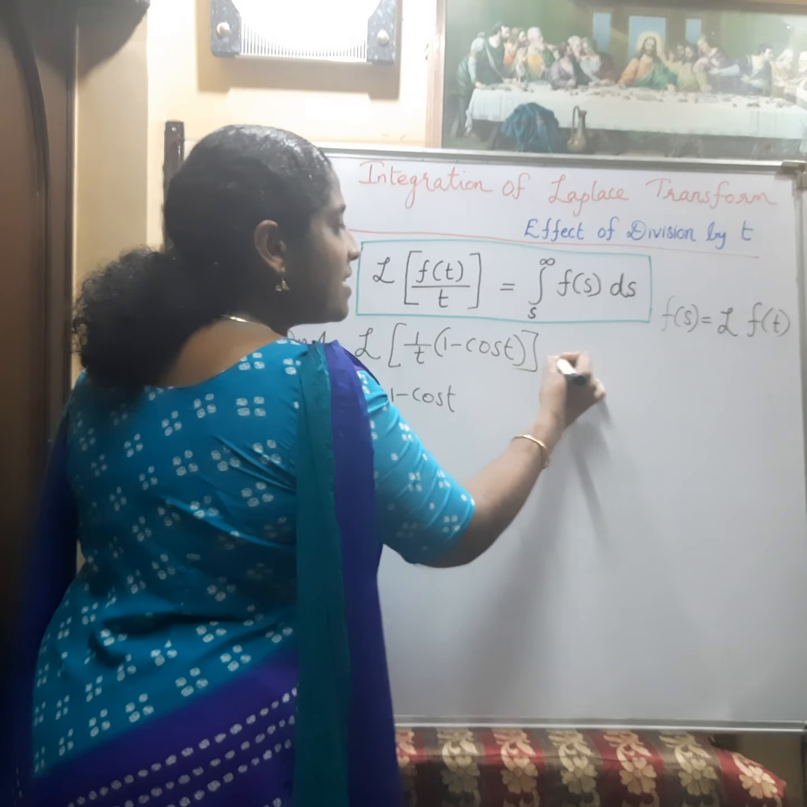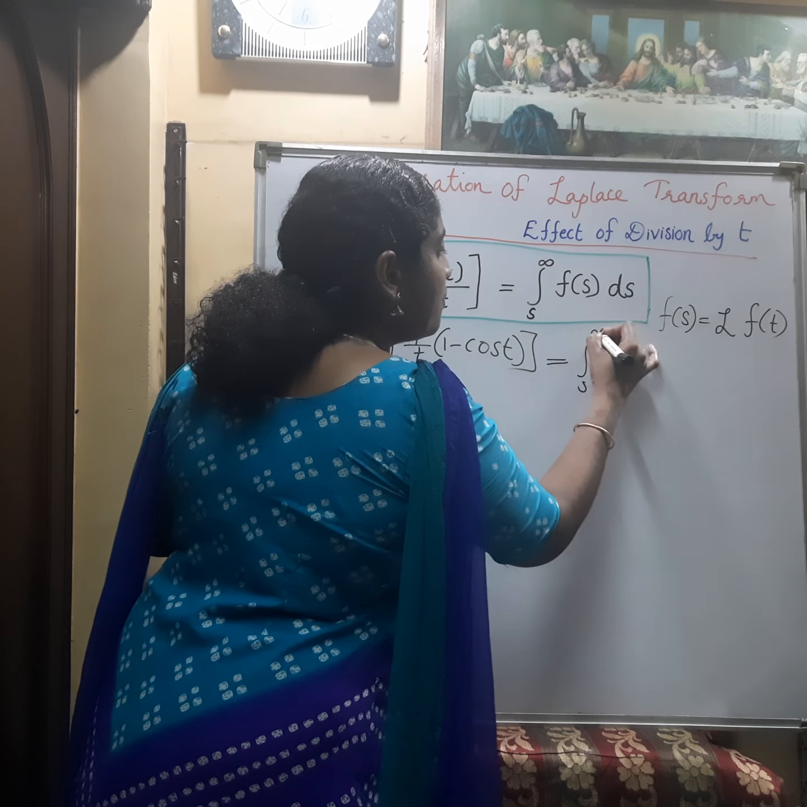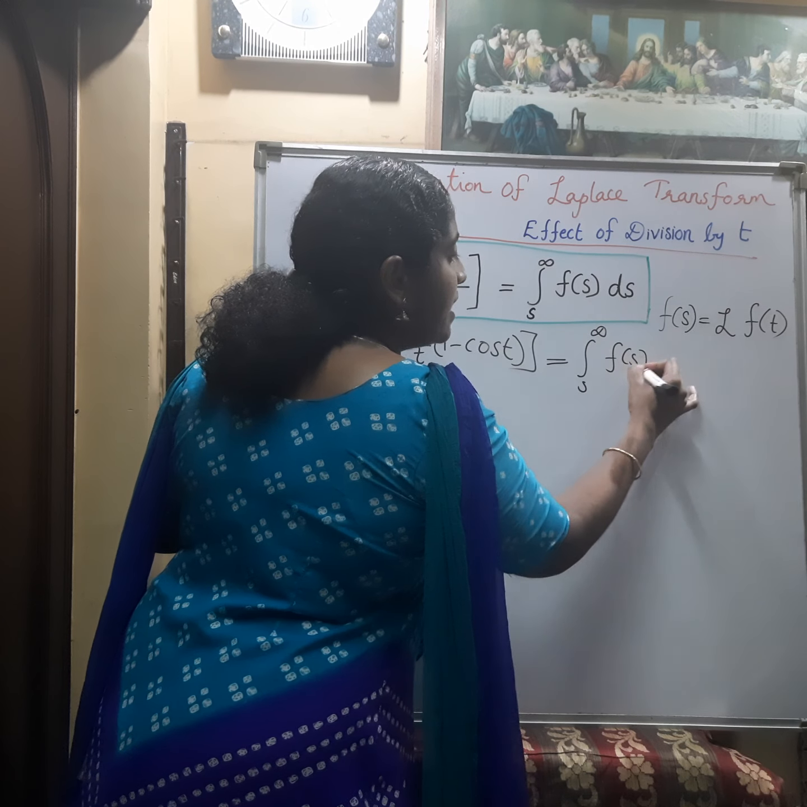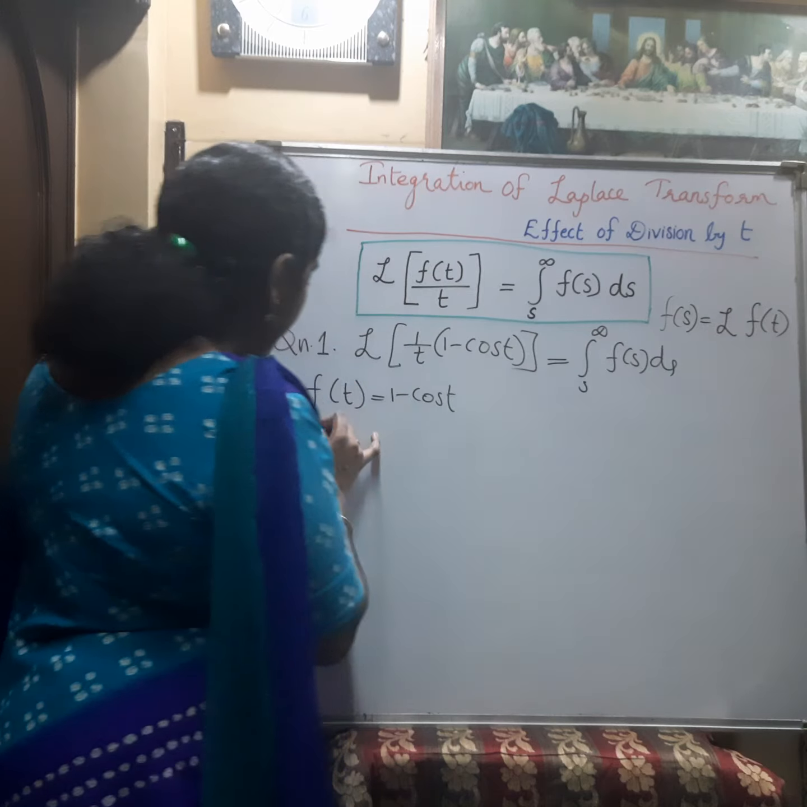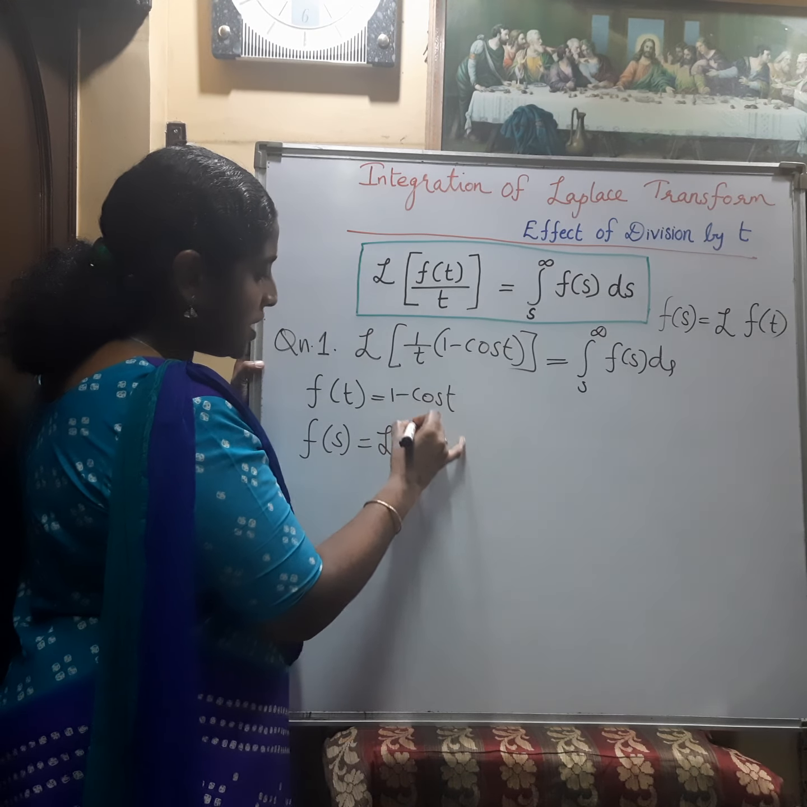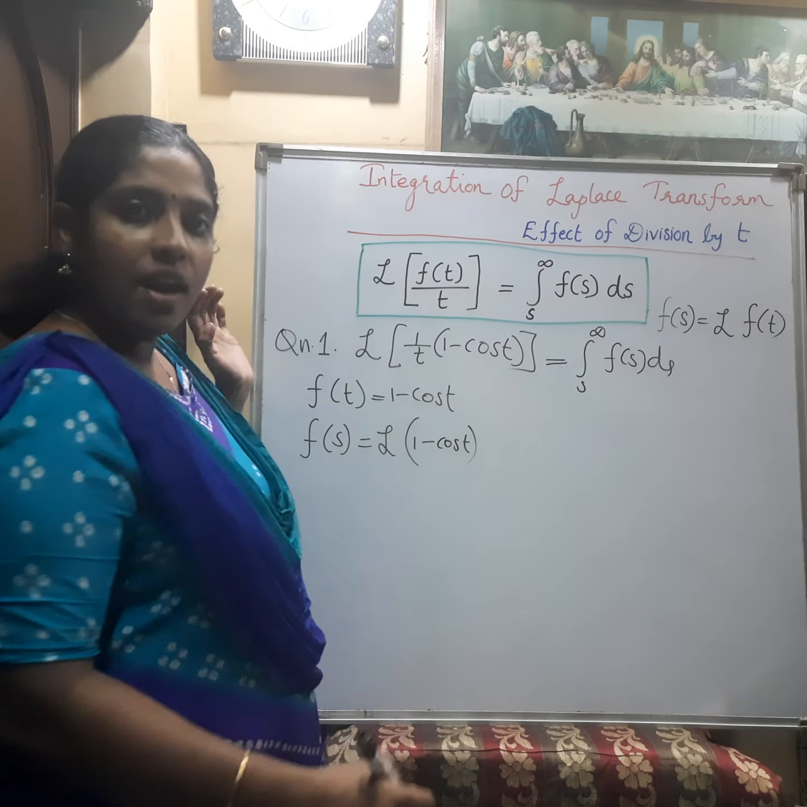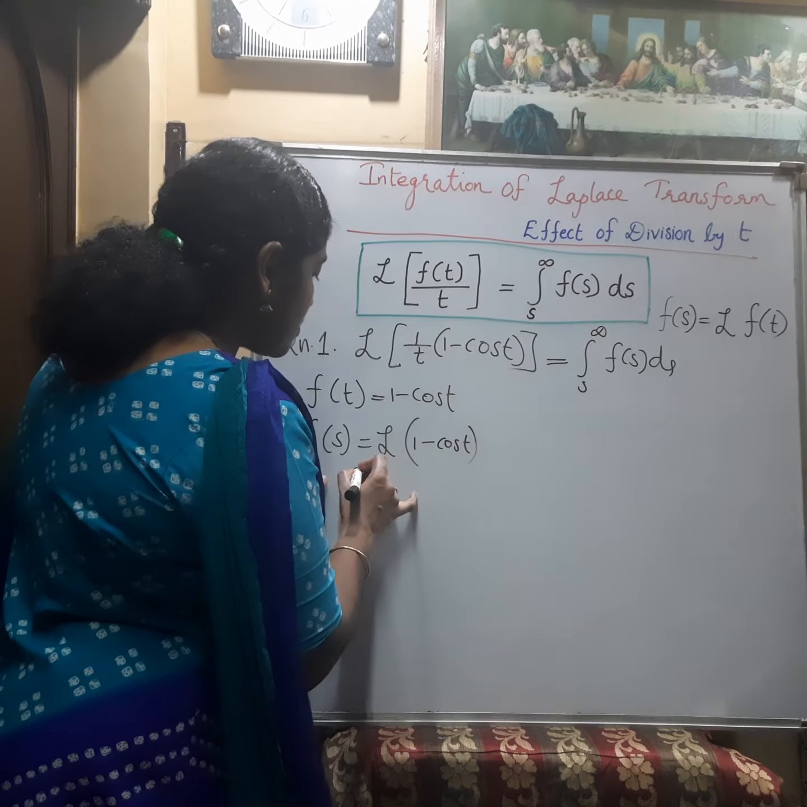So what is the answer here? What formula are we using here? The integral from s to infinity of F of s ds. What is F of s? F of s is the Laplace transform of f of t. What is f of t? 1 minus cos t.